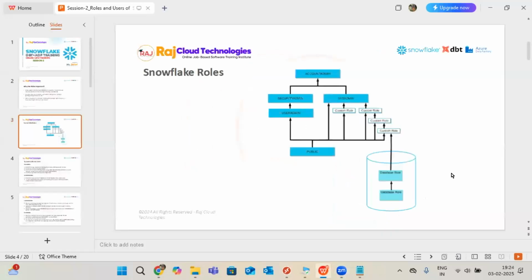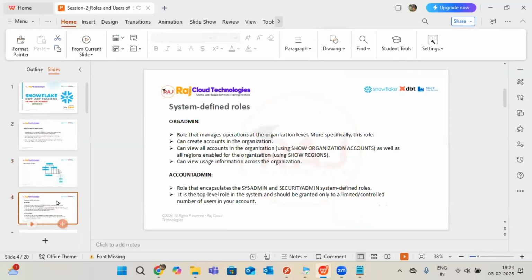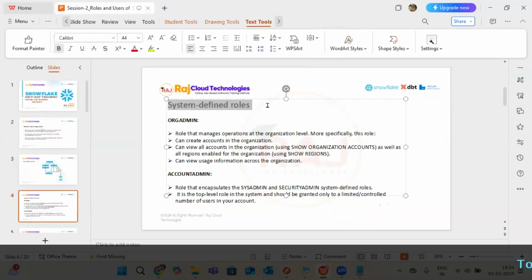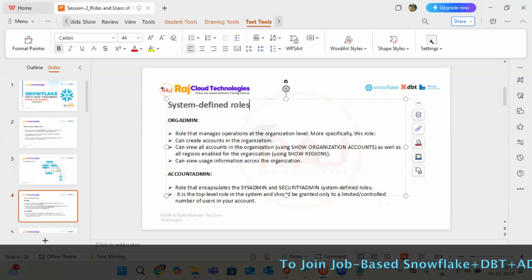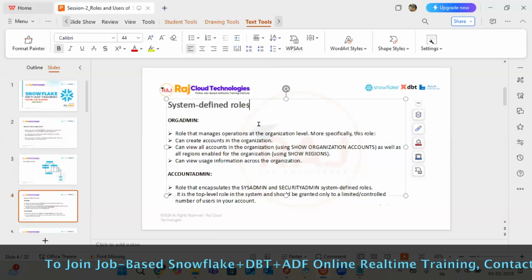Okay, so coming to the sysadmin role, the system defined role, or sysadmin also we will say. That is one role. Org admin is there, account admin is there, security admin is there. Like this, all are system defined roles only. Means by default, the system creates and defines these. We don't need to do anything here. The system will manage this.